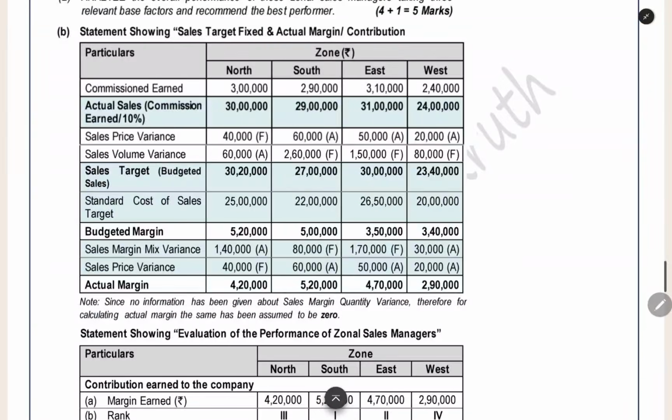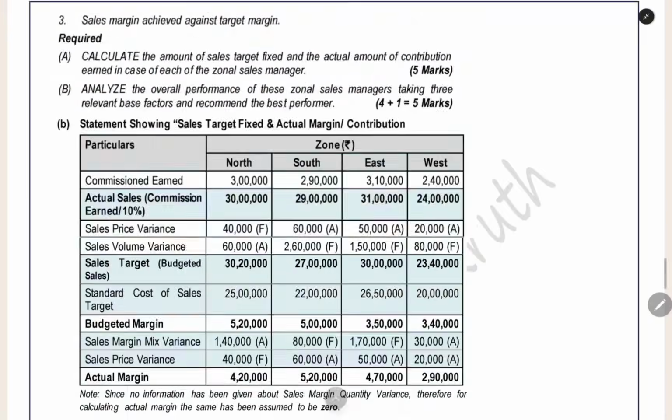Now we can see here actual sales you have. You are doing minus 40,000. You are doing plus 60,000. So on a net basis, you are getting 20,000 extra, plus 20,000. 30 lakh plus 20,000, 30 lakh 20,000. You are getting the target sales, the budgeted sales. Same like this you have to do for all the 4 divisions, 4 areas.